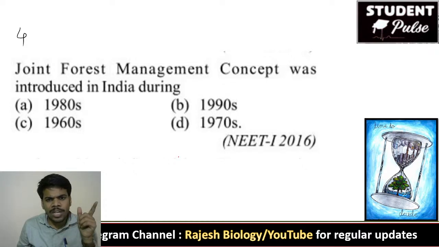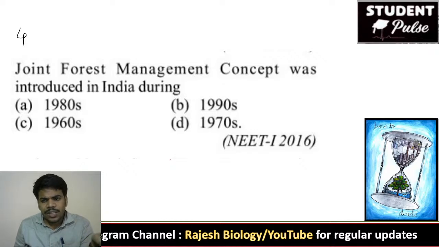You know, joint forest management means once upon a time tribals had some trees and fruits where they live, and they utilized all the forest products. Actually, that was treated as a crime by the forest department. Of course, the tribals have the right to take products from the forest, so they fought for their rights. At the end of that fight, the government decided to give them permission to take all the products from the forest.